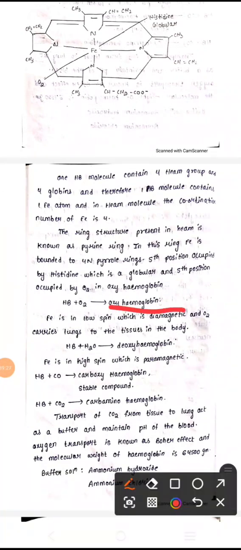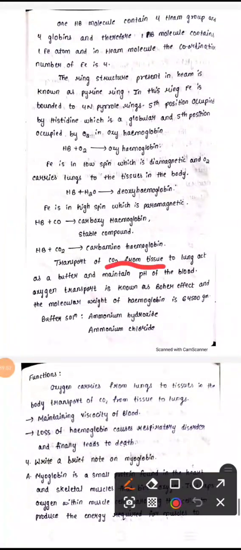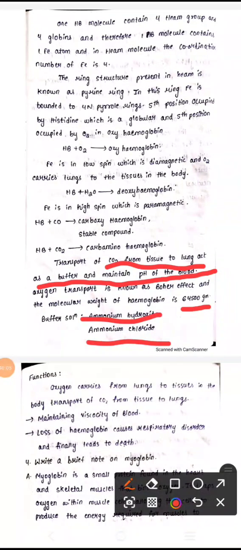and Fe is in low spin state and it is diamagnetic. Low spin means the electrons are present in the t2g orbitals only, which carries oxygen from lungs to tissues in the body. Deoxyhemoglobin happens when it is in high spin state, which is paramagnetic. Carboxyhemoglobin is a stable compound, and it can also react with carbon dioxide, forming carbaminohemoglobin. Then CO2 is transported from tissue to lungs, which maintains the pH level of the blood. The molecular weight is 64,500 grams.